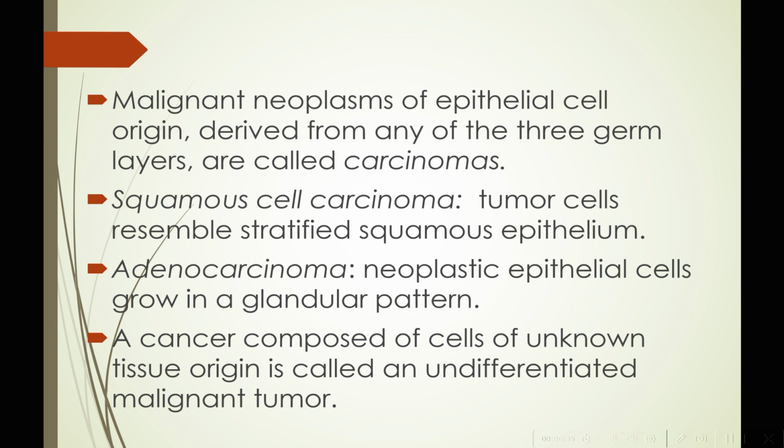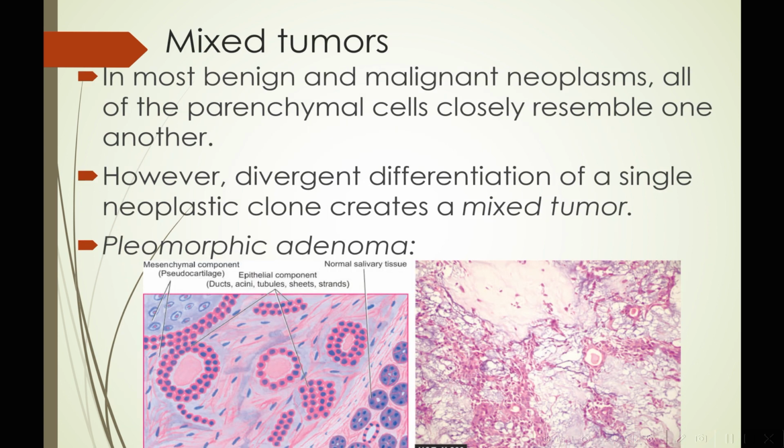A cancer composed of cells of unknown tissue origin is called undifferentiated malignant tumor. Lastly, we have mixed tumors. So what basically happens in other benign and malignant tumors, the tumor parenchymal cells resemble one another, but whenever there is a divergent differentiation of a single neoplastic clone, it creates a mixed tumor.